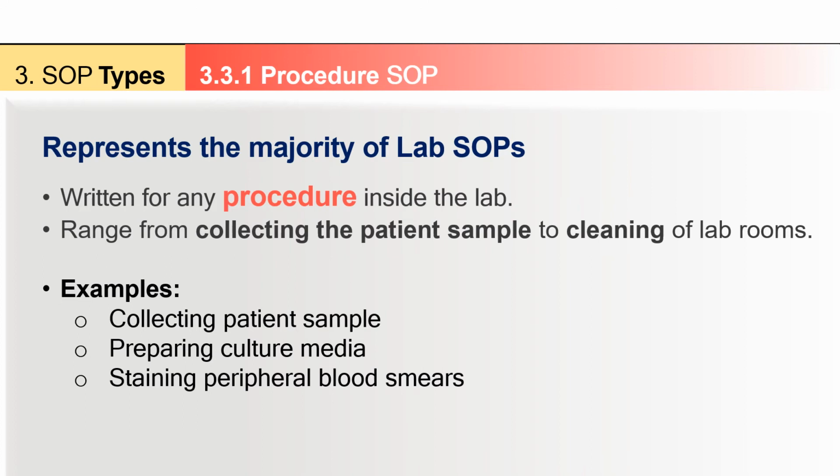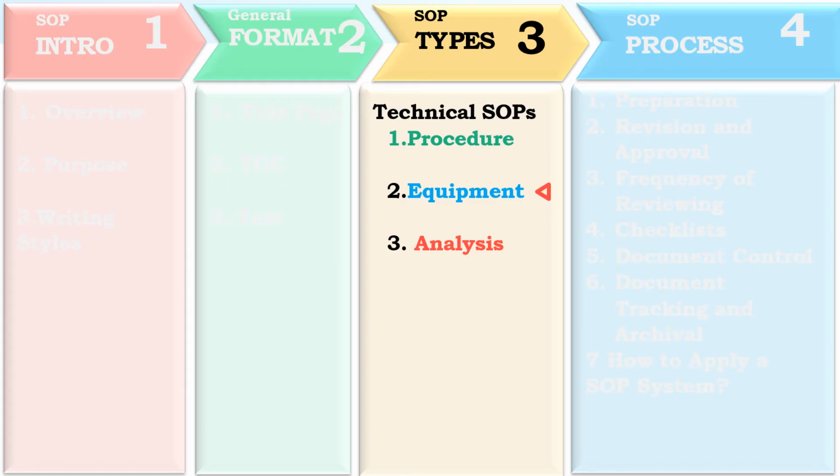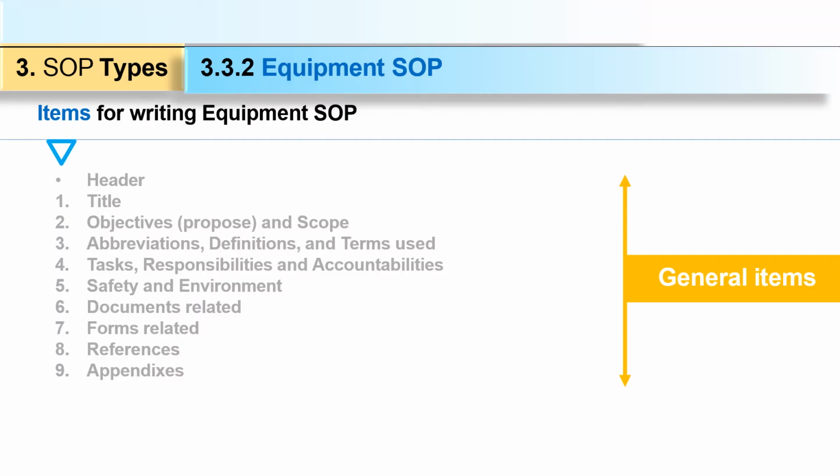It may be from collecting patient samples, preparation of culture media, staining of peripheral blood smear. All of that comes under the procedure SOP. There are n number of things, but here we have taken some examples only. Then equipment. For equipment, here we have some general items, to which we will add some other items also.